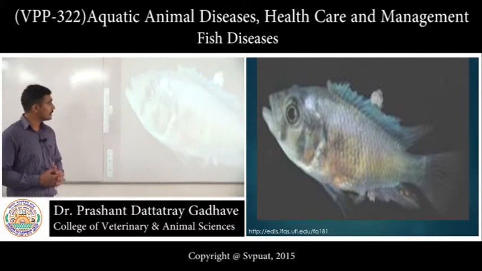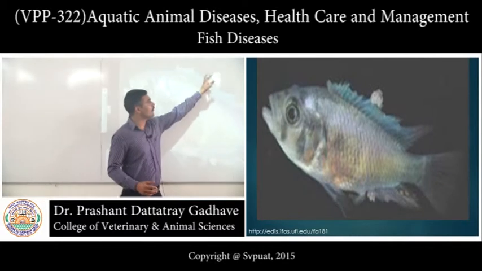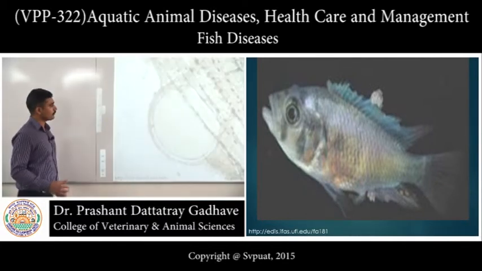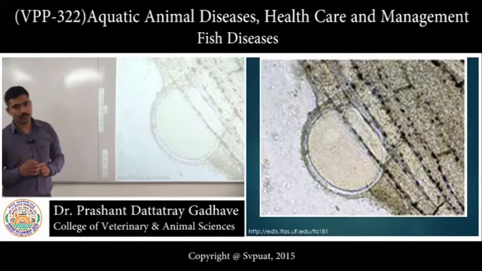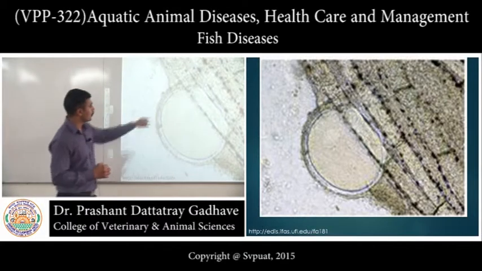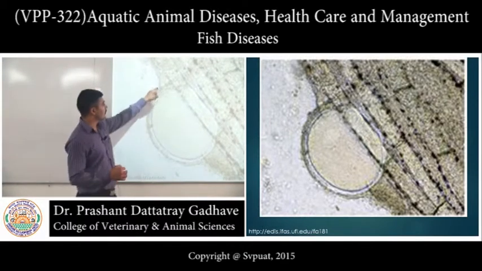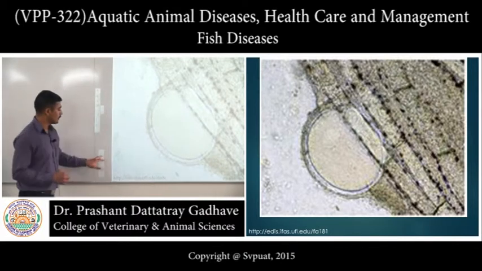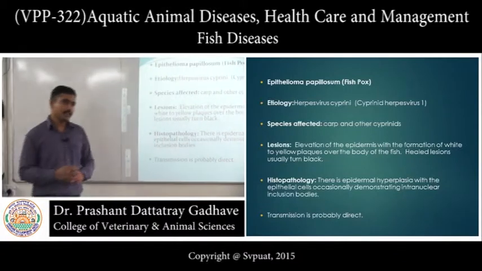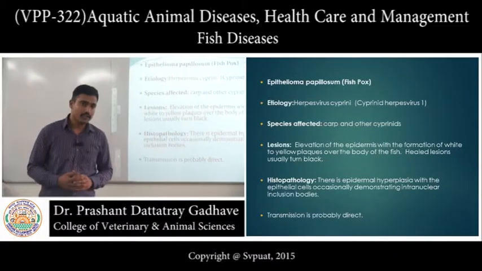Now this is a cichlid fish showing again whitish growth on a dorsal fin. Now this part of the dorsal fin is showing the growth, this growth. This cell is infected with the lymphocystis iridovirus disease. Now the next disease is epithelioma papillosum, that is fish pox.